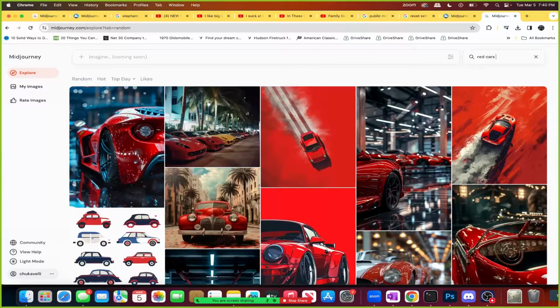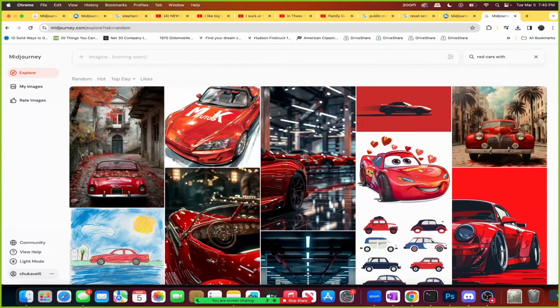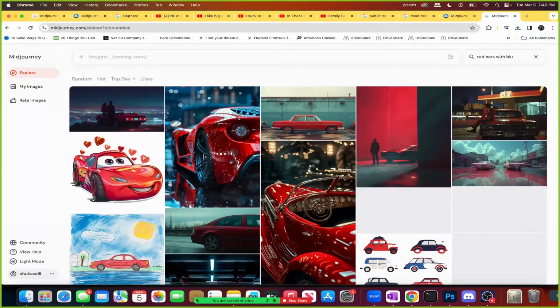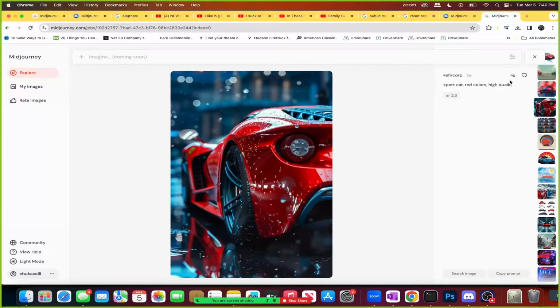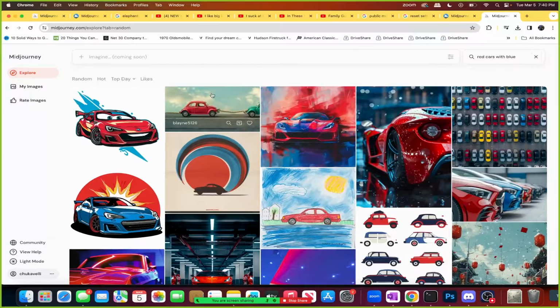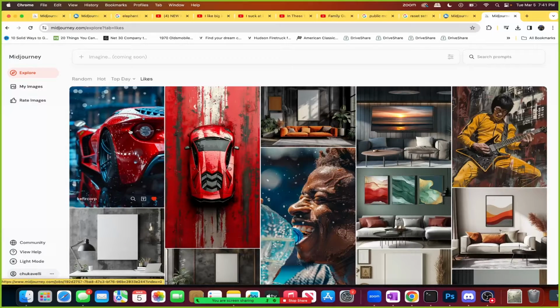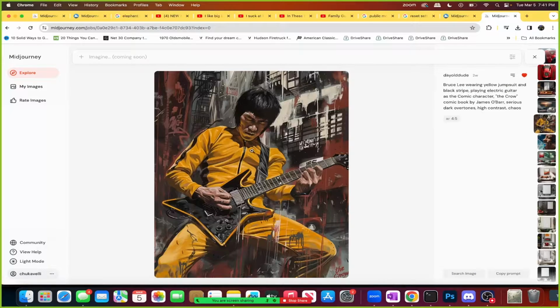So right now I have red cars, but if I type with blue, it automatically updates, which is really cool. If you like an image, which this is absolutely stunning, you can click like image, and then you would X out here, and then you go to likes, and you would have all the images that you liked. You see the two images that we liked here. You see this one image that I like, Bruce Lee playing the guitar, absolutely rocking, man.